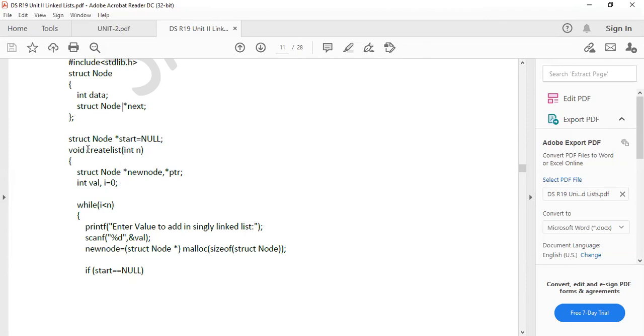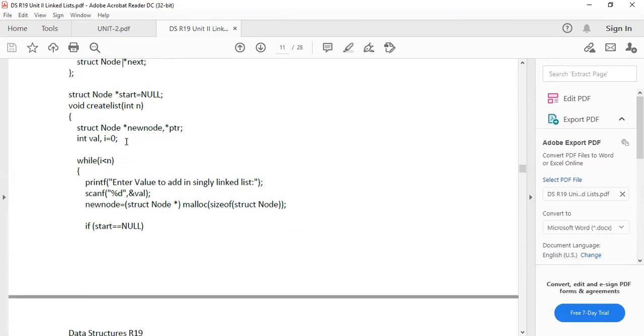Now I want to perform some operations. First of all, I want to create a linked list. That is why I'm passing an argument in the prototype, that is int n. N number of nodes I am passing as an argument to the list. This is the function for creating a linked list, void create list. Now see, I want to declare some variables: struct node star new node, comma, ptr. Okay, these are my variables. Some value, and i equals 0. I'm assigning initially 0.